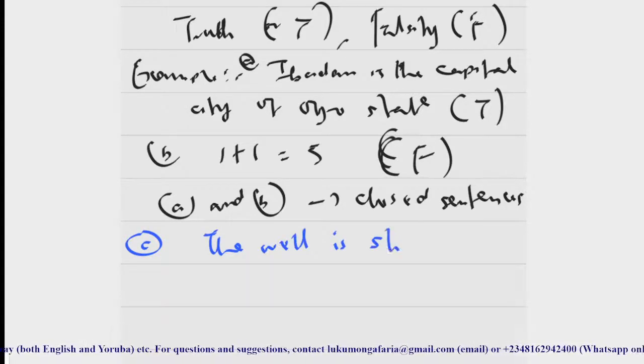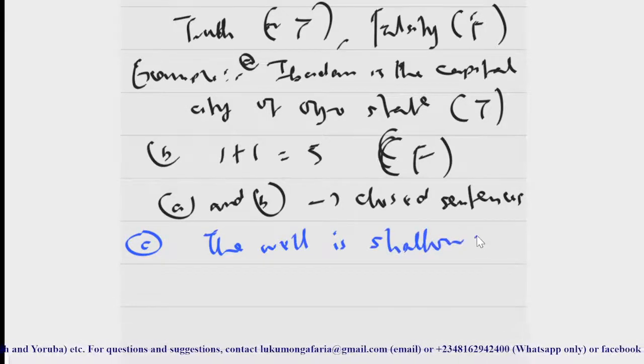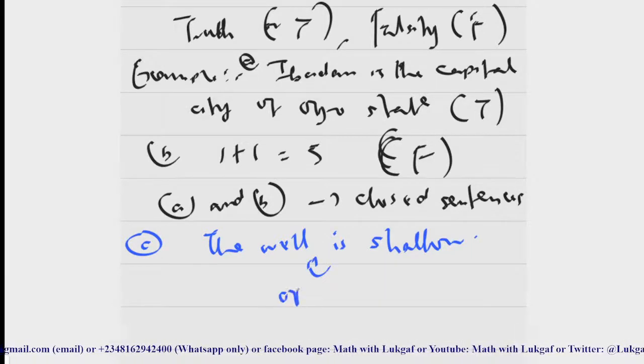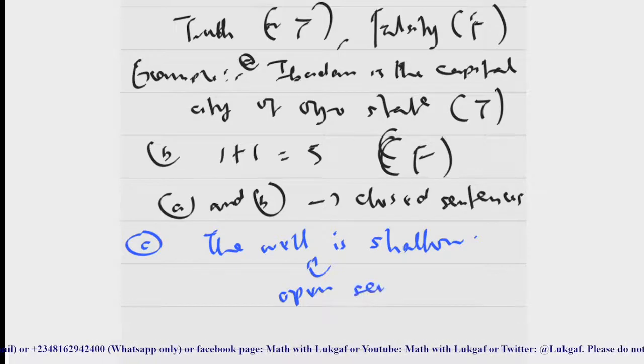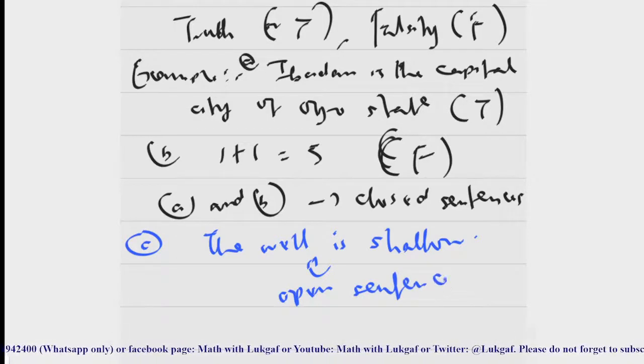You know, this is a statement, but this is not a proposition because we can't determine whether it is true or false. It is difficult to determine whether it is true or false. So this type of statement is known as an open sentence. I hope you understand that. So this is known as an open sentence.